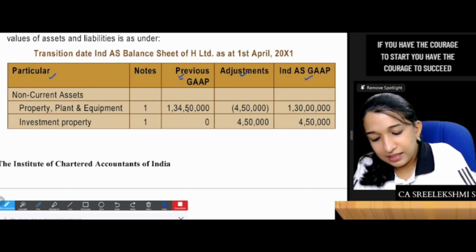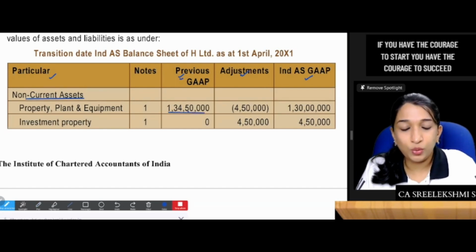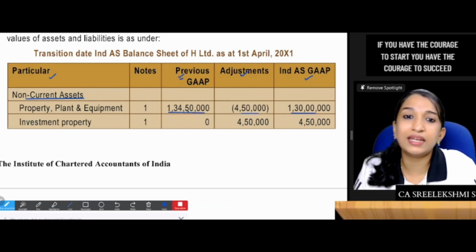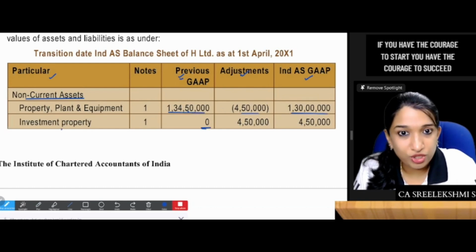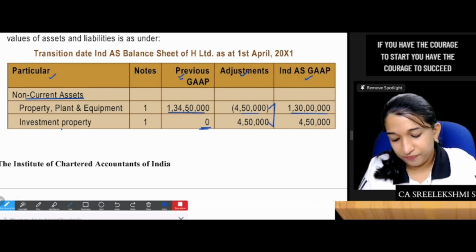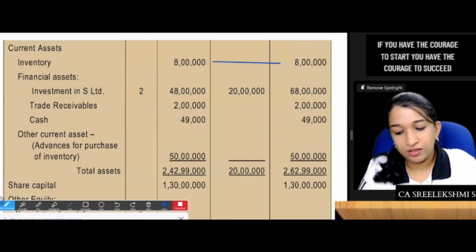Non-current assets, PPE: 134 lakh 50. You eliminate 4 lakh 50, so 130 lakhs. Investment property: it was 0 originally. You account 4 lakh 50, so it got set off. Nothing to retained earnings. Okay, fine. Then inventory, no change.